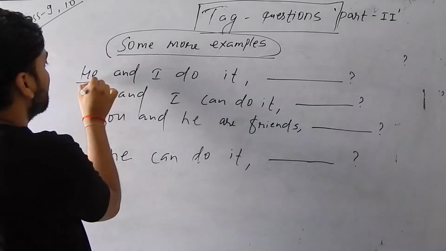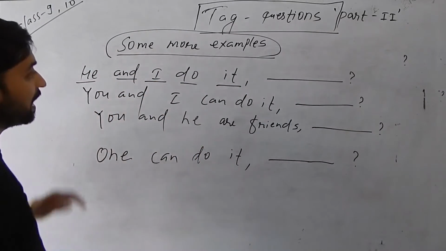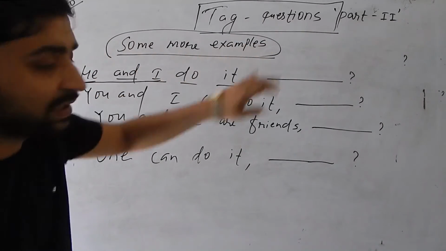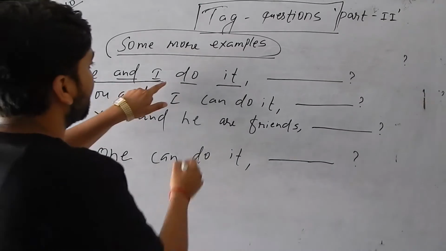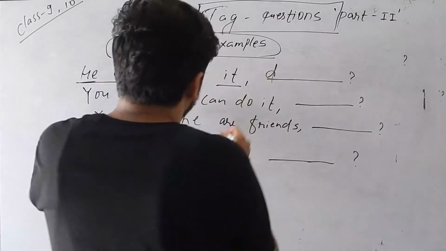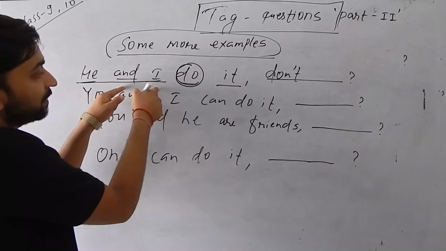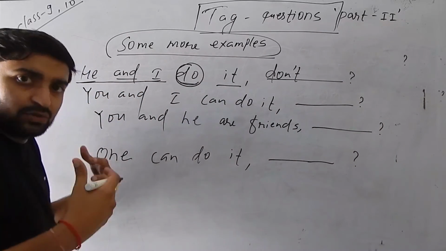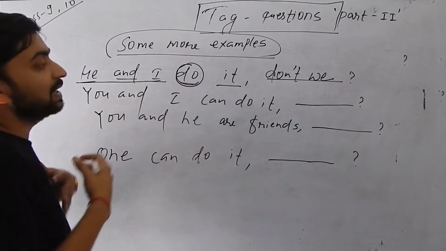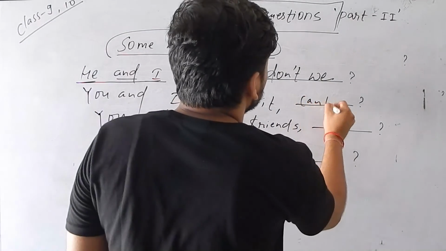Like I have written, he and I do it. Try to understand this. He and I do it. So here is the subject, he and I. अब यस्तो subject को लागि tag मा के लेख्नु पर्छ त्यो ध्यान दिनु पर्छ. You already know this is an auxiliary verb. यसमा कुनै कन्फ्युजन छैन हामीलाई. And this is an affirmative sentence. Tag question negative. Don't, and he and I means ऊ र म, हामीको sense मा use गर्छ. So what will be here? Don't we? Similarly, you and I. तिमी र म. Here is also we. And can is auxiliary. So can't we?